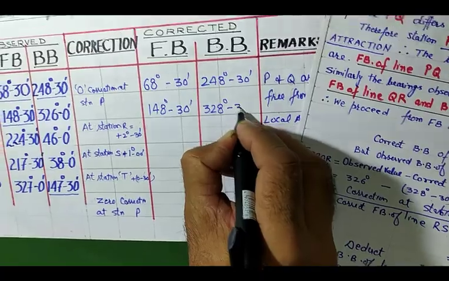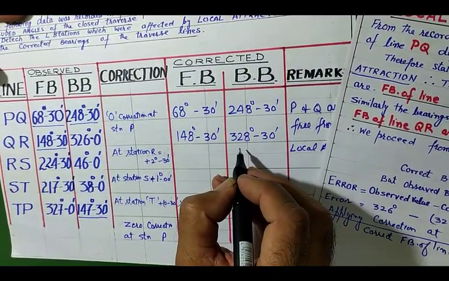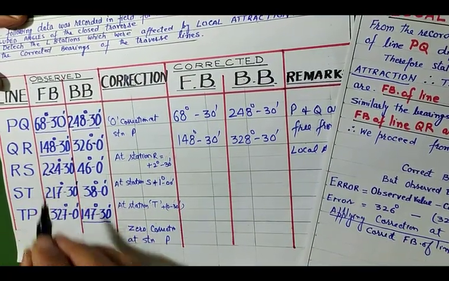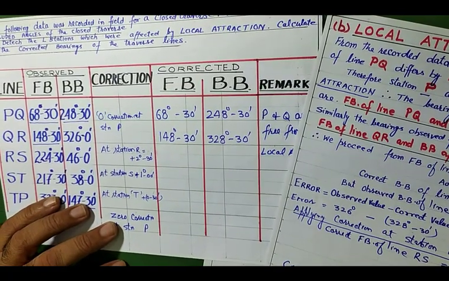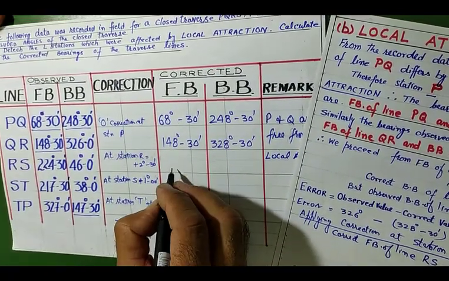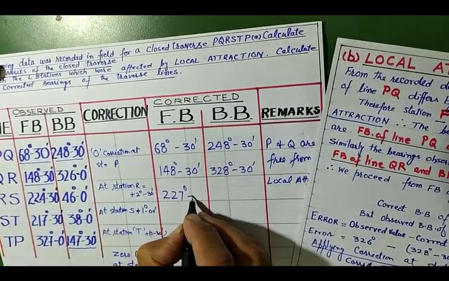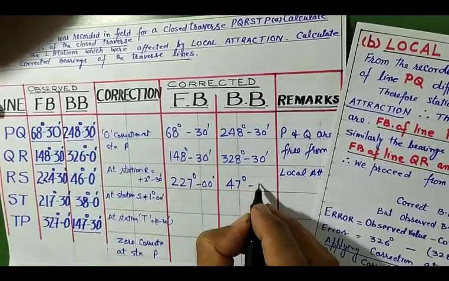328 degree 30 minutes. Now see here the difference is always 180 degree, because the bearings are correct. So the corrected forward bearing of line RS comes to be 227 degree 00 minute, and this is 47 degree 00 minute.